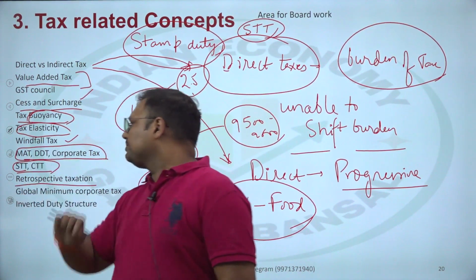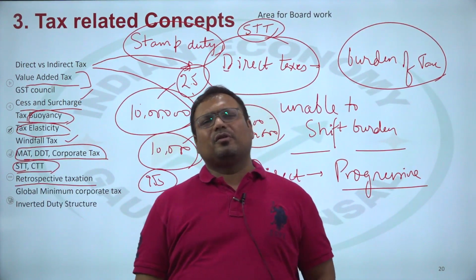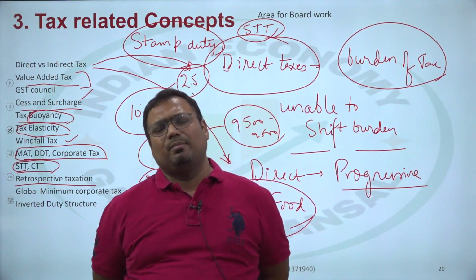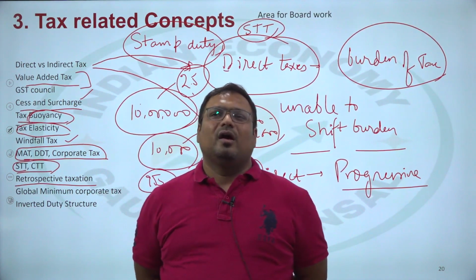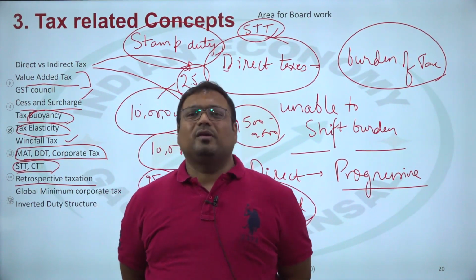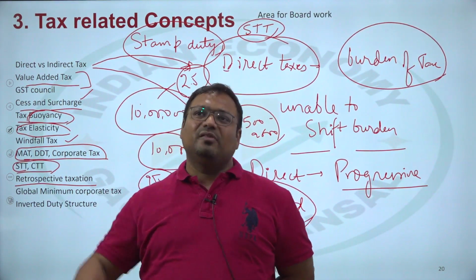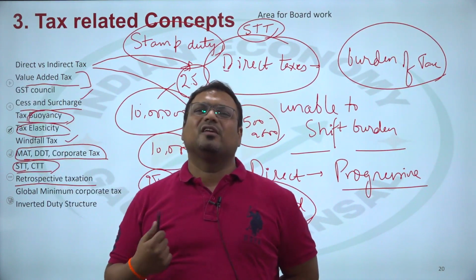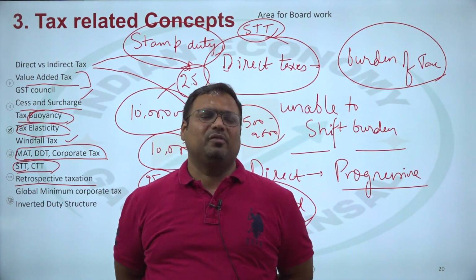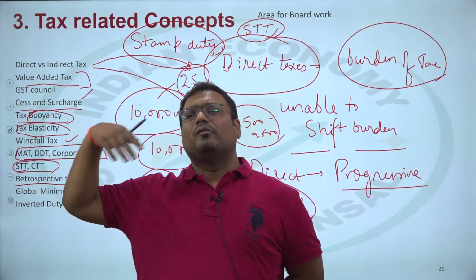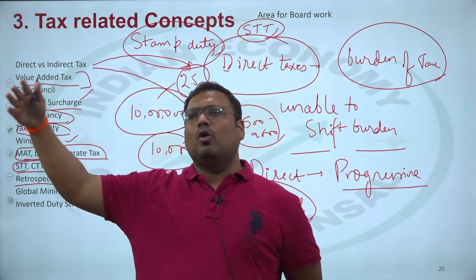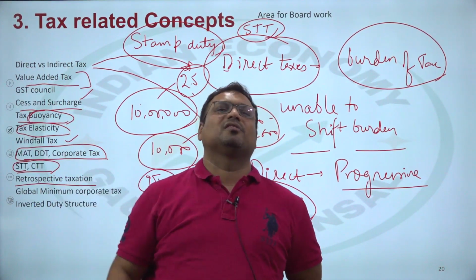Retrospective taxation means tax which is imposed from a back date. I impose a tax today, and say that from now I am introducing a tax, but people have to pay this tax even on their old incomes. That is unreasonable. Let us say we increase the tax rate tomorrow to 35%, but say this is applicable from a back date: from 2020 onwards, anybody who earned more than this income has to submit this much tax.